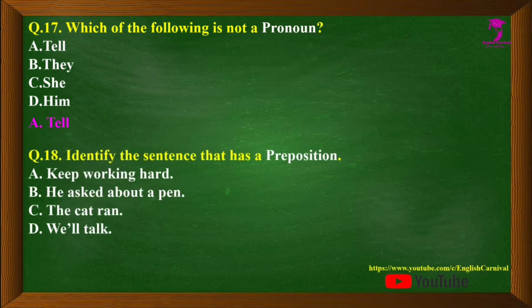Question number 18 we have identify the sentence that has a preposition. Options are A. Keep working hard, B. He asked about a pen, C. The cat ran, and D. Will talk. The correct answer of this question is B, that is he asked about a pen. And here in this sentence about is a preposition.